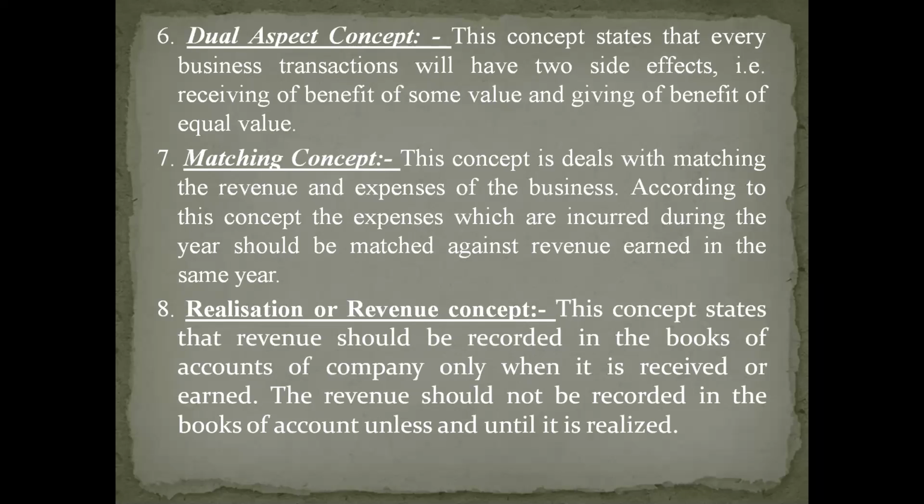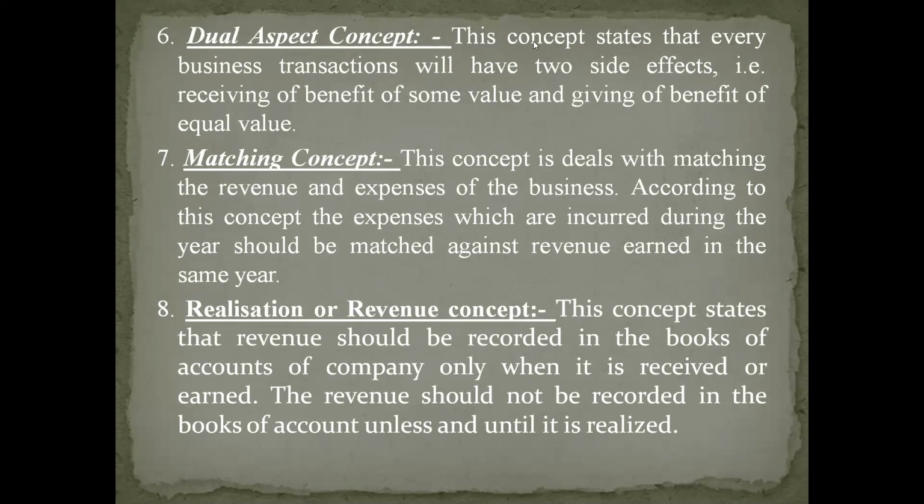Every accounting transaction will have a minimum of two accounts. Every business transaction will have a minimum of two aspects. There will be a minimum of two accounts. Understood? In that, one account will be debited and another account will be credited. Every transaction will affect a minimum of two accounts. It affects the debit side of one account and the credit side of another account.